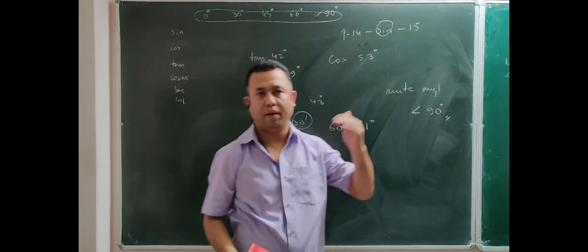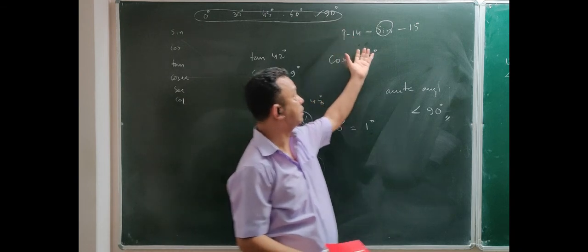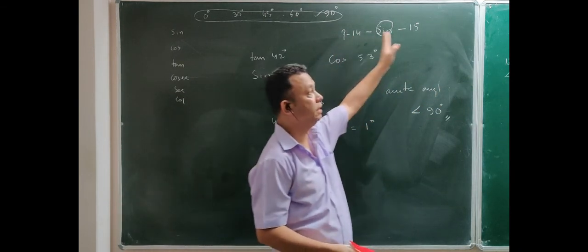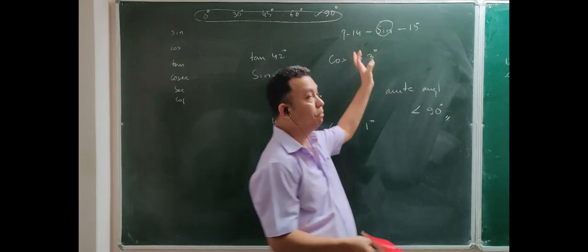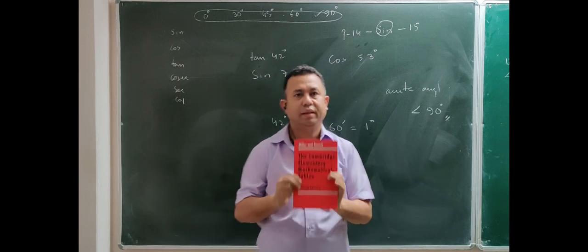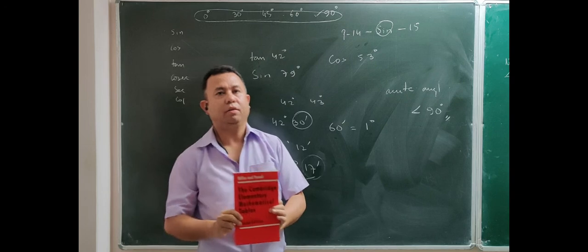Since we have to go from 0 degree till 90 degree, half of the angles are given in page number 14, the other half is given in page number 15. Similarly, cos is in 16 and 17, and tan is on page number 18 and 19. So again, I am repeating, for this book, these are the pages that you will be referring to. Okay, now let me start with this table. This is what your table looks like.